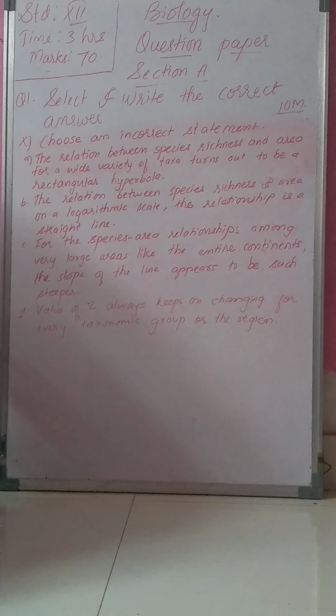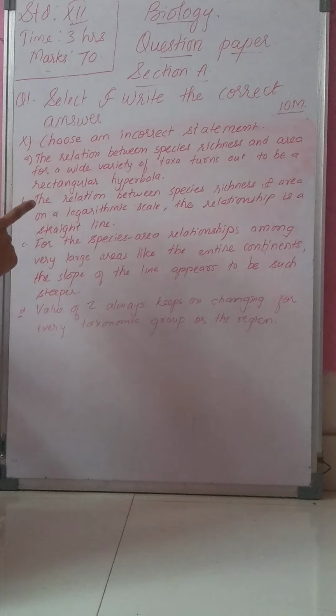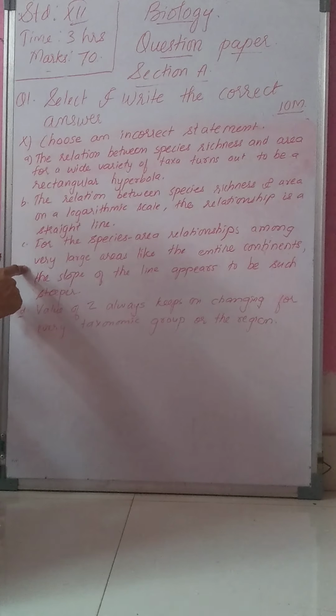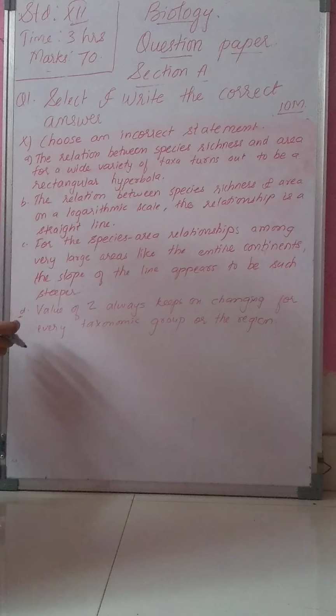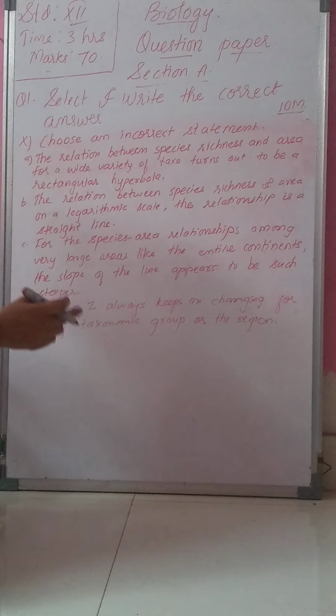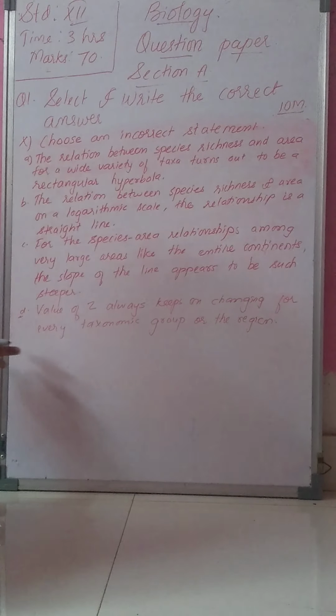B, on a logarithmic scale, the relationship is a straight line. C, for the species-area relationship among very large areas like entire continents, the slope of the line appears to be much steeper. And the last option is, D, value of Z always keeps on changing for every taxonomic group or the region.